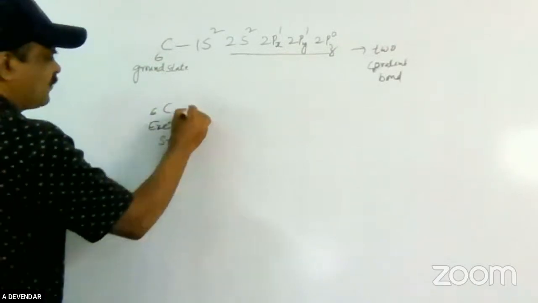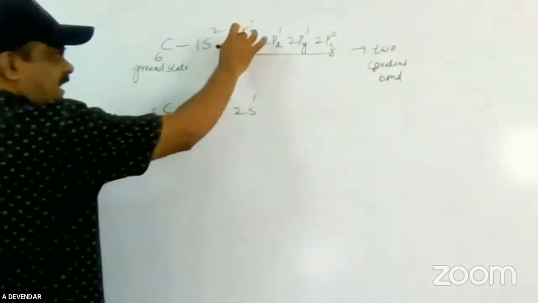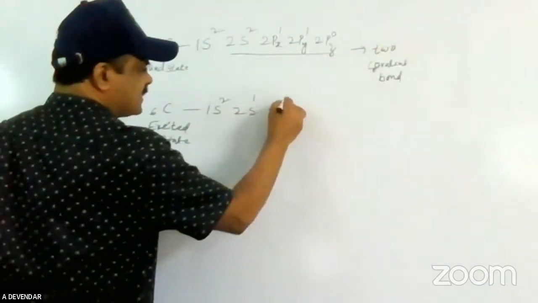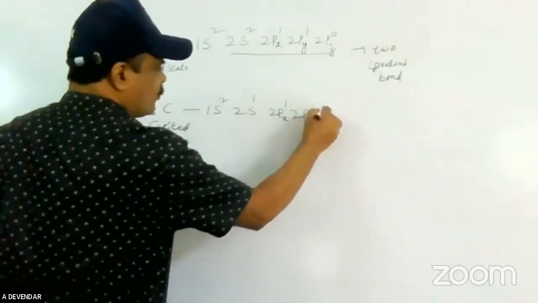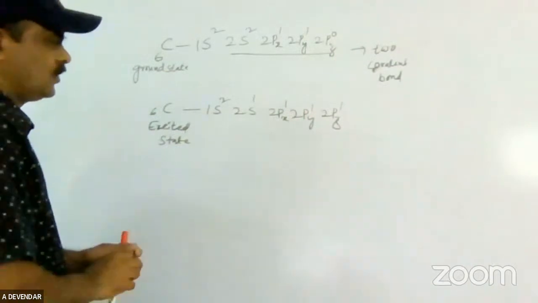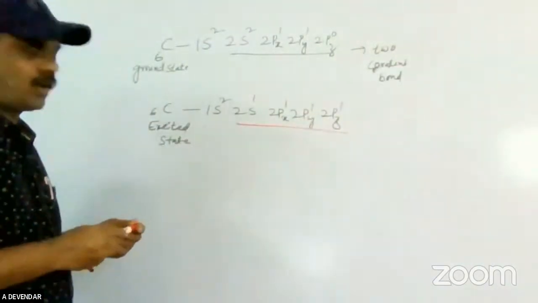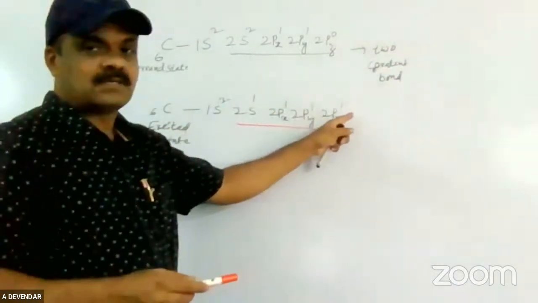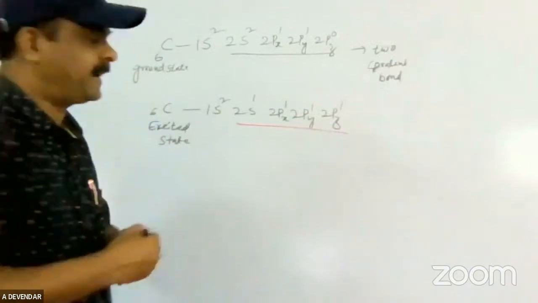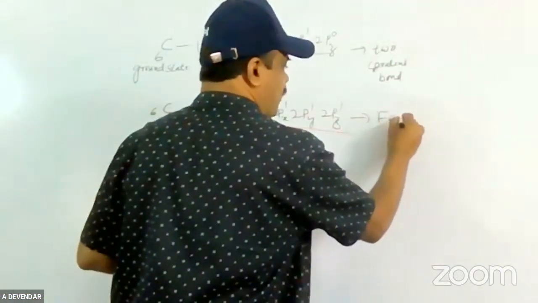The electronic configuration is modified: one electron from the s orbital jumps into the p orbital, giving 2px1, 2py1, 2pz1. Now the second shell has 4 half-filled orbitals, 4 unpaired electrons, and due to these the carbon forms 4 covalent bonds.